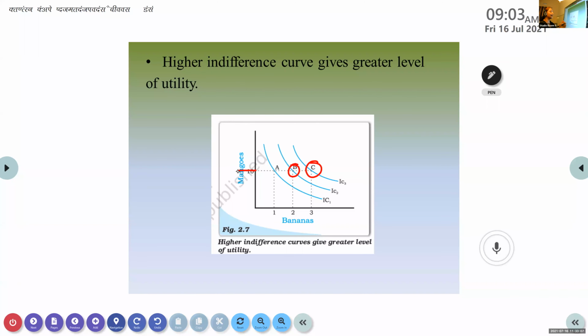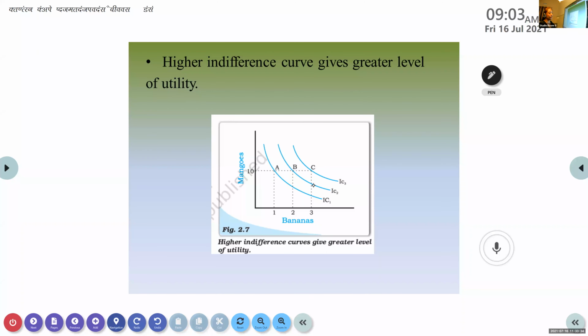So as the quantity increases, the total utility for that particular product also increases. So because of that reason, we can say that as you go to more and more consumption of more commodity, you will get a higher indifference curve. If you have a higher indifference curve, that gives you a greater level of utility. That is the second feature of indifference curve.